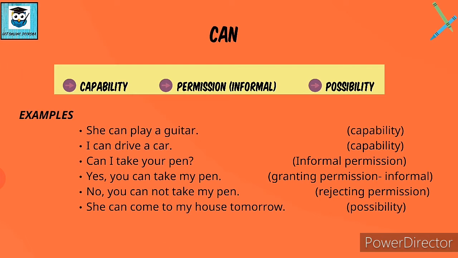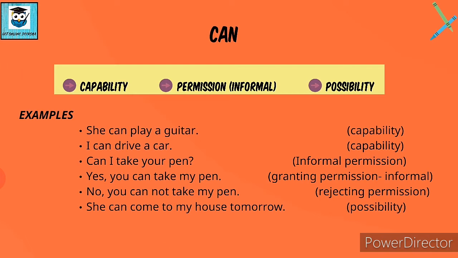Can I take your pen? So here I am asking someone. Can is used for informal permission. Informal means when I am talking to my friend, I want to have his pen. So I will not say may I take your pen, because may is used for taking formal permissions. But for informal or casual permissions, we can use can in our day-to-day conversation. Can I take your pen? Yes, you can take my pen. So this is used for granting informal permission. Yes, you can do it.